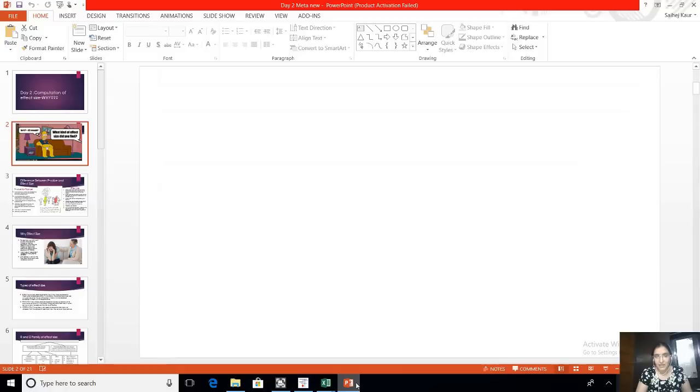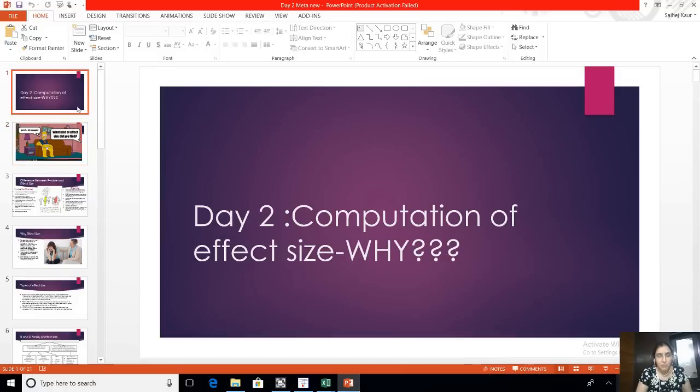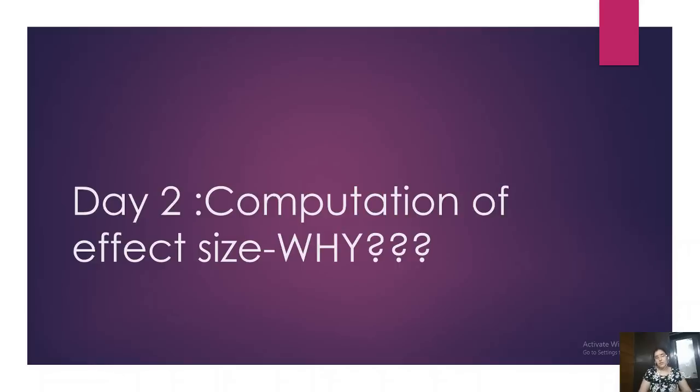Okay, so now we go to the second part, which is the more technical part for today, which is calculating effect size. If you remember what we did previously, we said that there are a set of 800 papers. I boiled down to 31 papers. Now my next job is that from these 31 papers I need data. I have to extract data and I have to get a consolidated effect size.